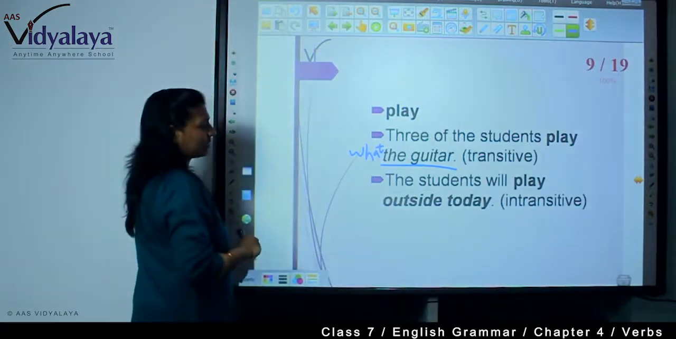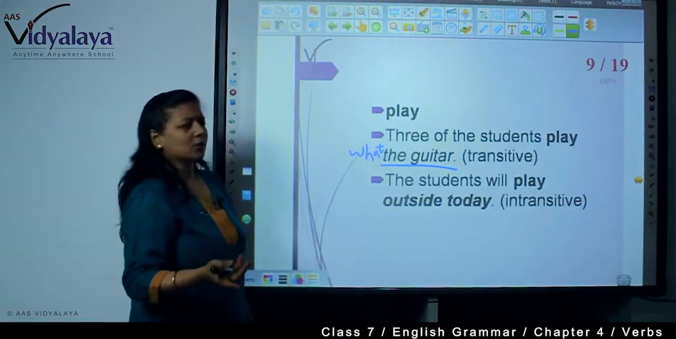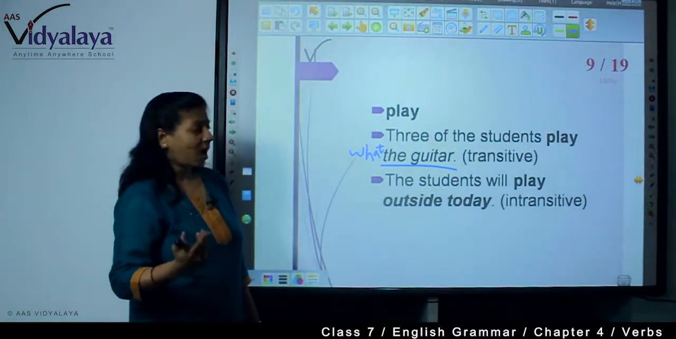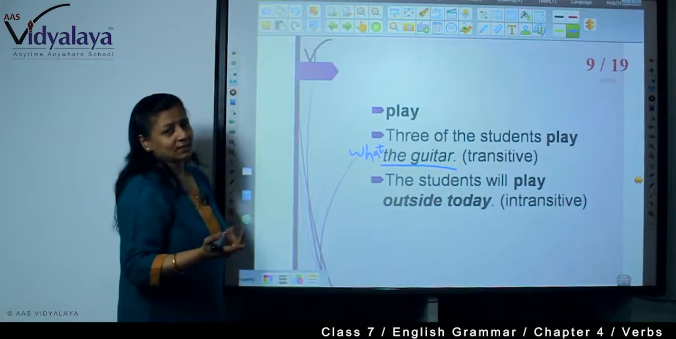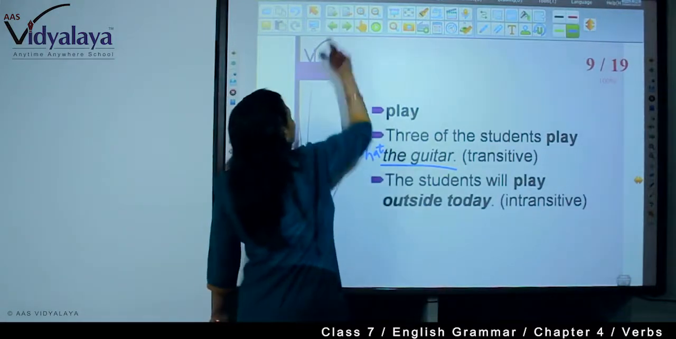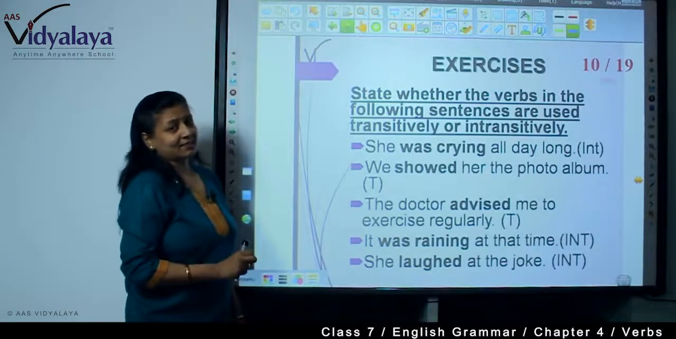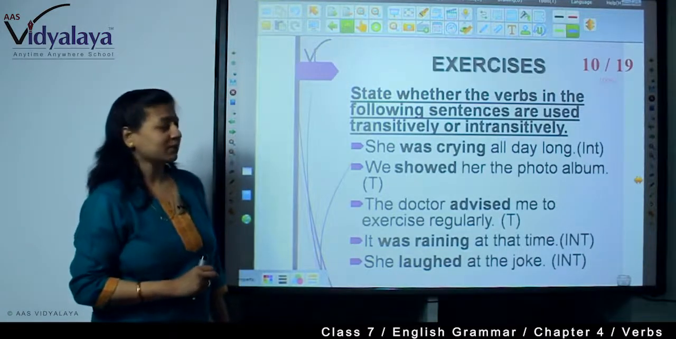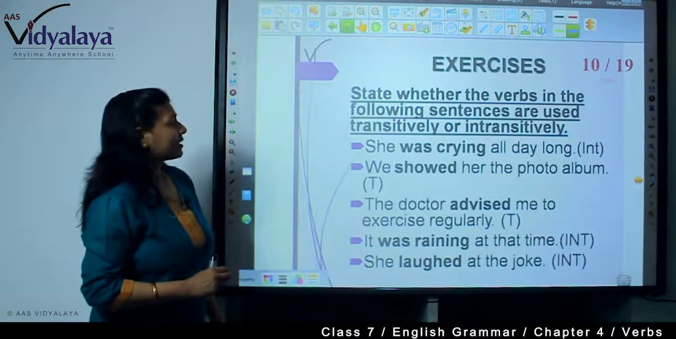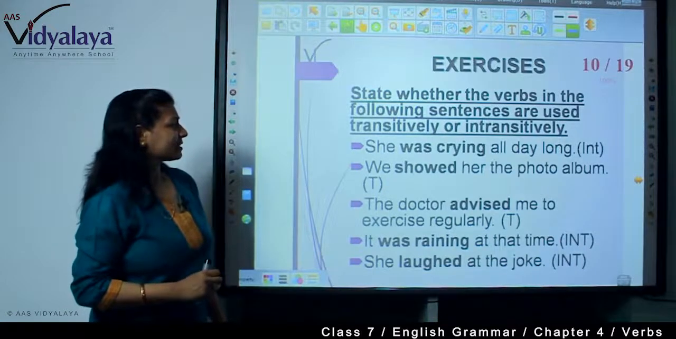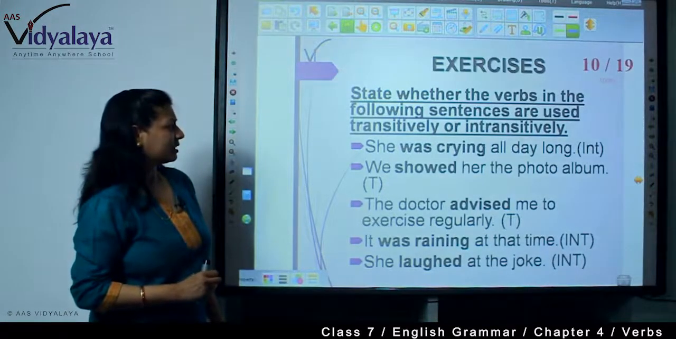So, this is transitive. The students will play outside today. Where? Outside today. So, this is intransitive. Now, you will have some exercises, as you have understood transitive and intransitive. State whether the verbs in the following sentences are used transitively or intransitively.